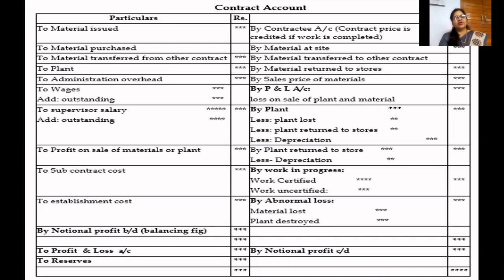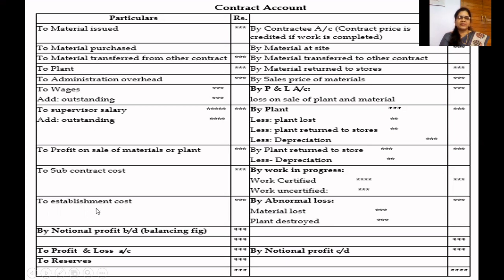So as I said, all the charges, all the expenditure incurred for the contract will be debited here. To material issued, to material purchased, to material transferred from other contract, to plant installed, to administration overhead, to wages, and if you have any outstanding wages, we have to add it, to supervisor's salary, and if there is any outstanding salaries, add it, to profit on sale of materials or plant, which is being taken on debit side, to subcontract cost, to establishment cost.